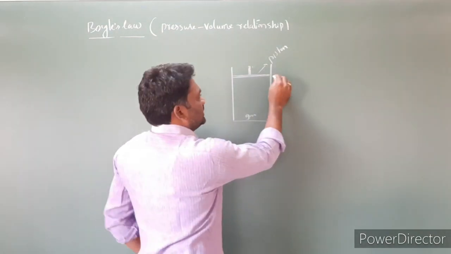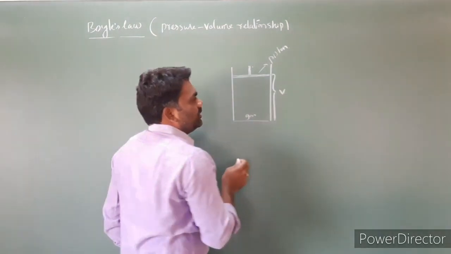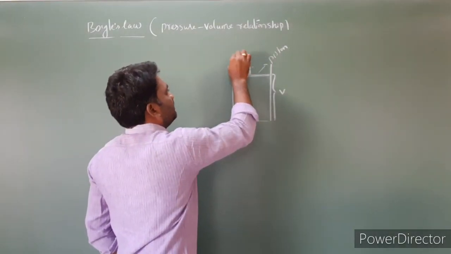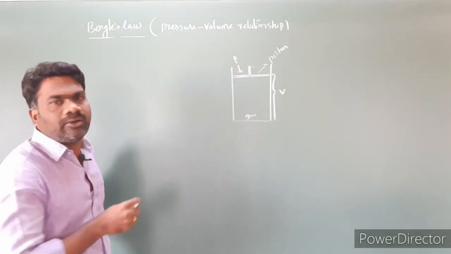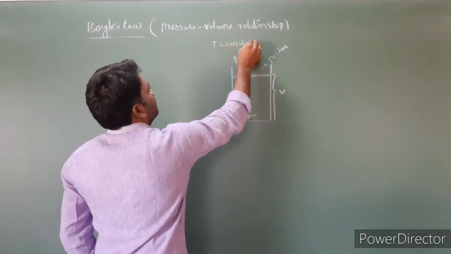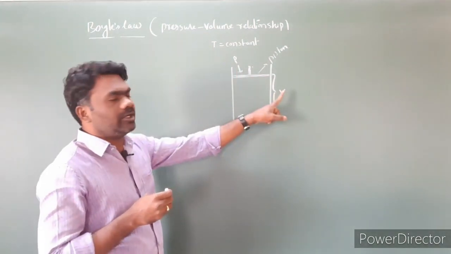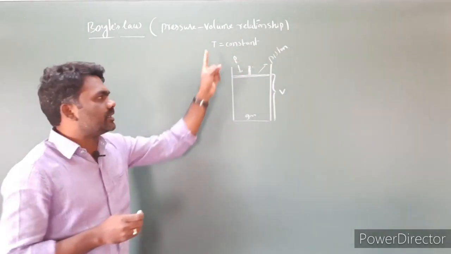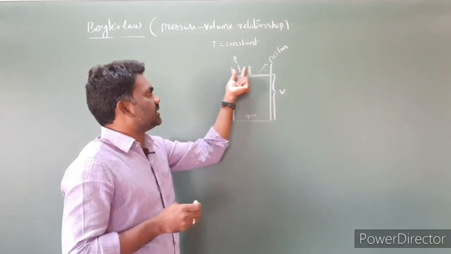Now the initial volume occupied by the gas I am labeling as V, so V is equal to the volume of the gas. And the pressure of the gas we are labeling as P. This experiment is done at a constant temperature, so temperature T is constant. Here we are relating the pressure and volume of the gas at constant temperature.